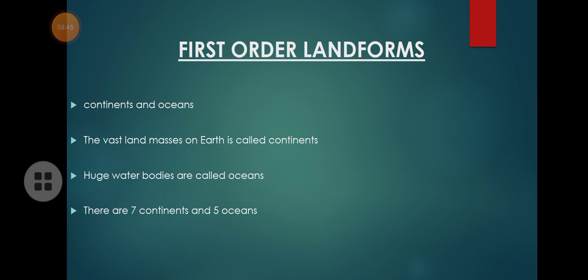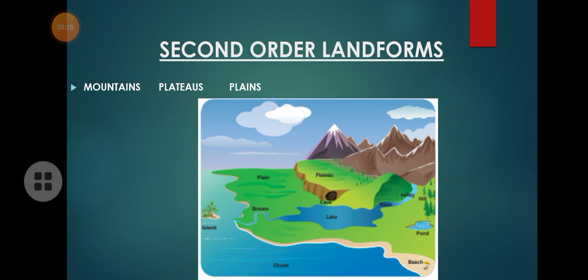So what are the 7 continents? Asia, Europe, Australia, North America, South America, Africa, Antarctica, isn't it? So what are the 5 oceans? Atlantic Ocean, Pacific Ocean, Arctic Ocean, Southern Ocean, and the Indian Ocean. These are the 5 oceans.